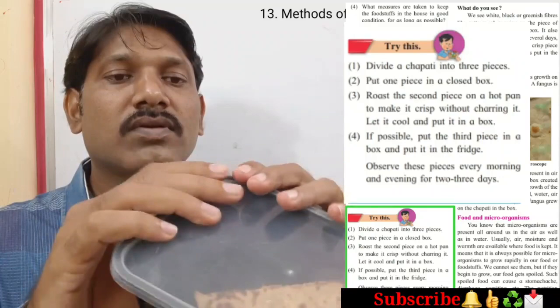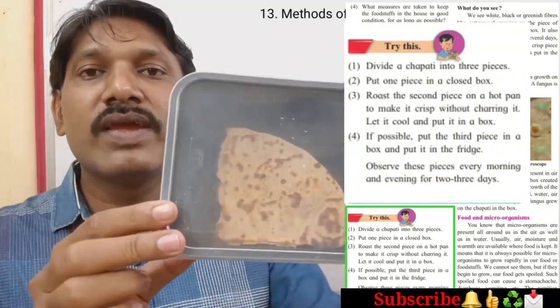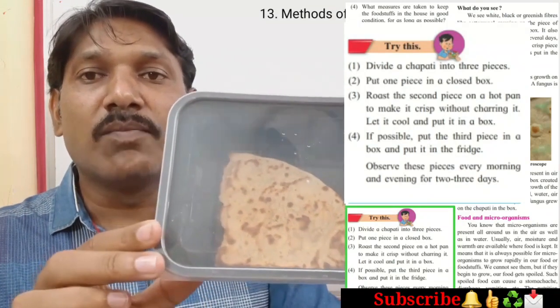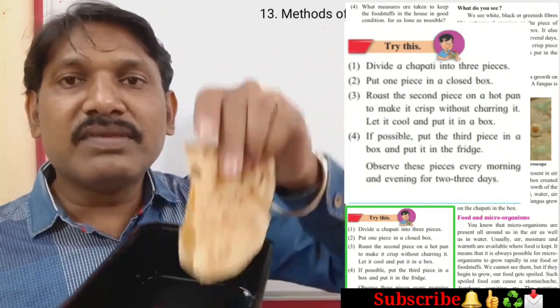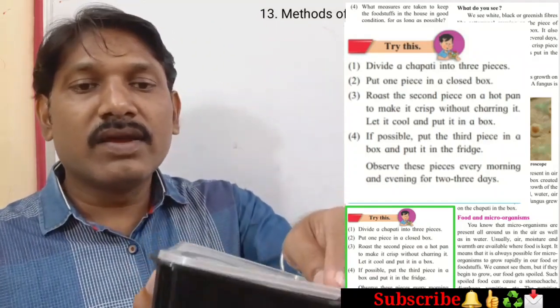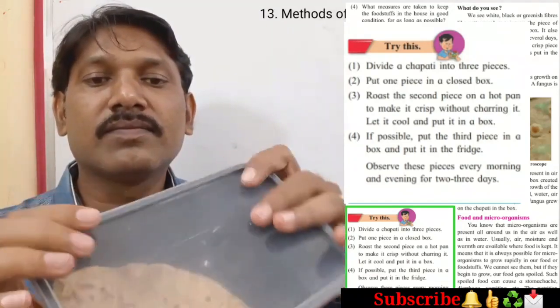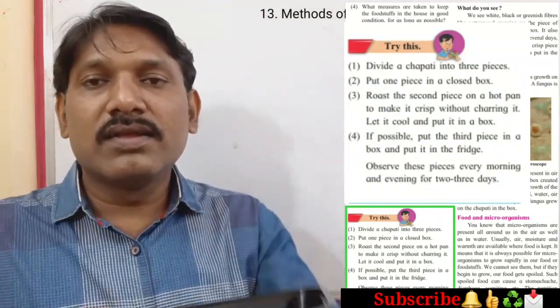So what we have done is put 1 fried piece of chapati in the box. Next we are going to put the other pieces of chapati in separate containers, one piece in each.